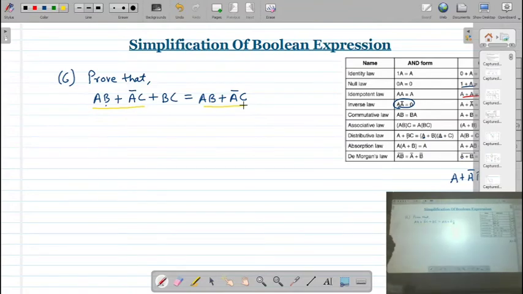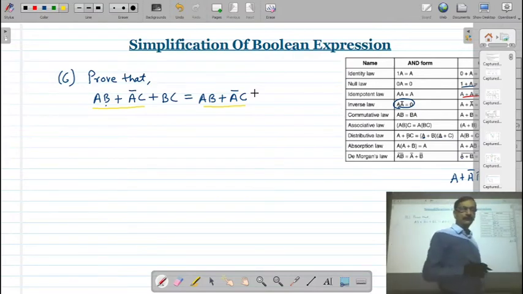But on the left hand side, one more term is there, BC, which is not present on the right hand side. Means the BC term is going to be absorbed. So here we have to prove how the BC term is going to be absorbed. Correct? So the left hand side equal to right hand side we have to write.